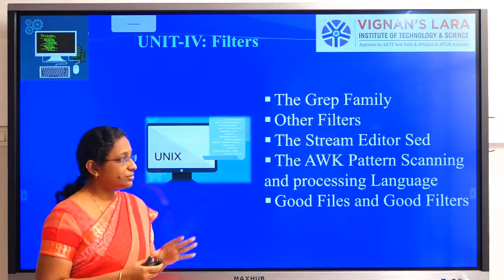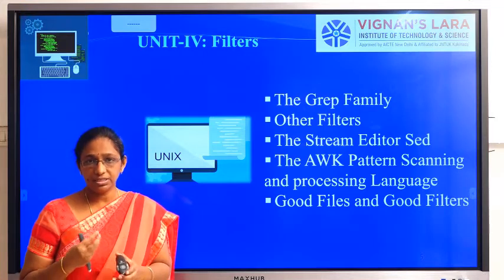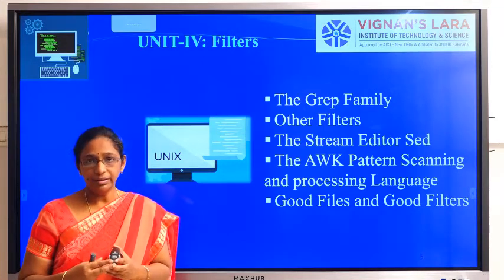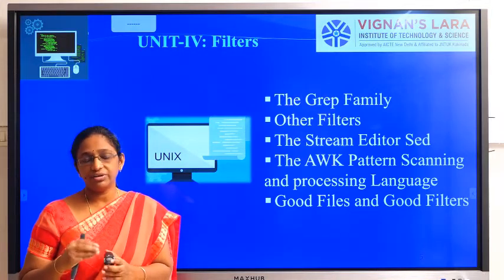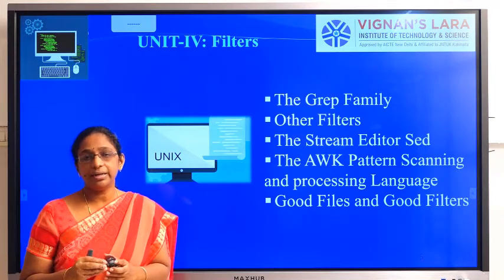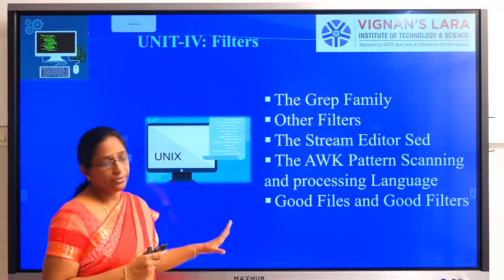It is also used for searching a particular pattern. Whatever pattern you specify, it will search for that pattern, and then perform some associated operation. Whatever operation you have specified, that associated operation will be done on that data. So that is the AWK pattern.